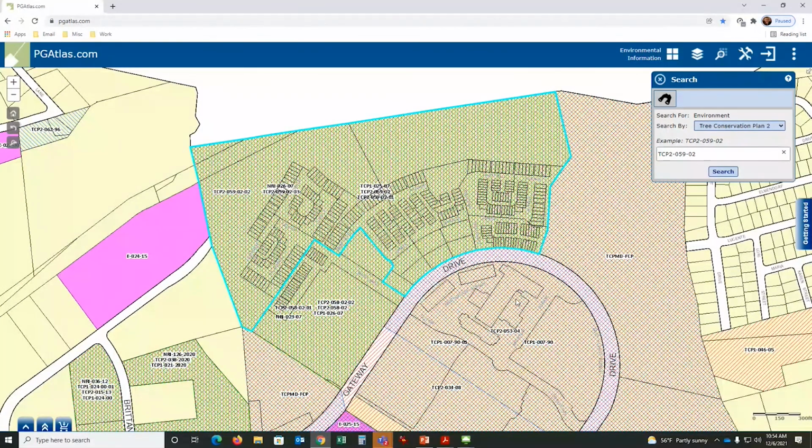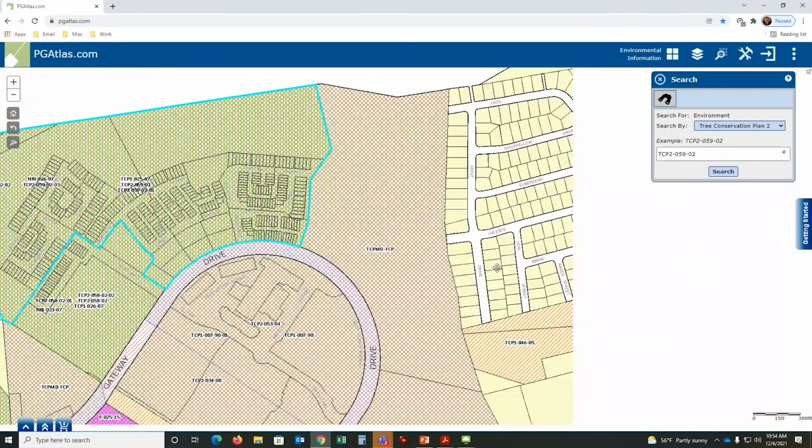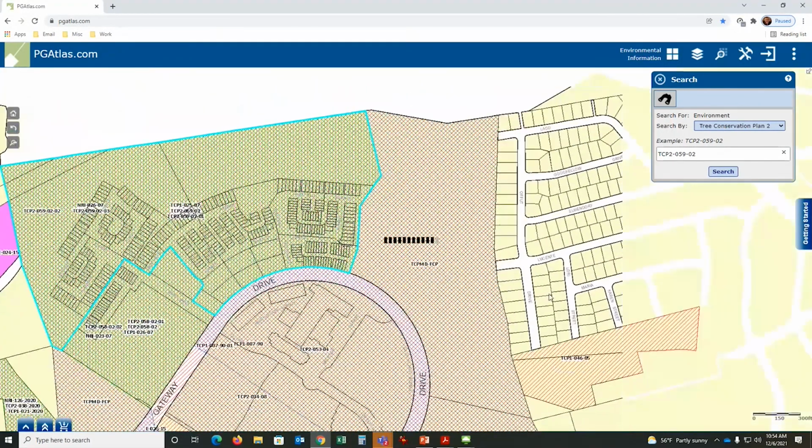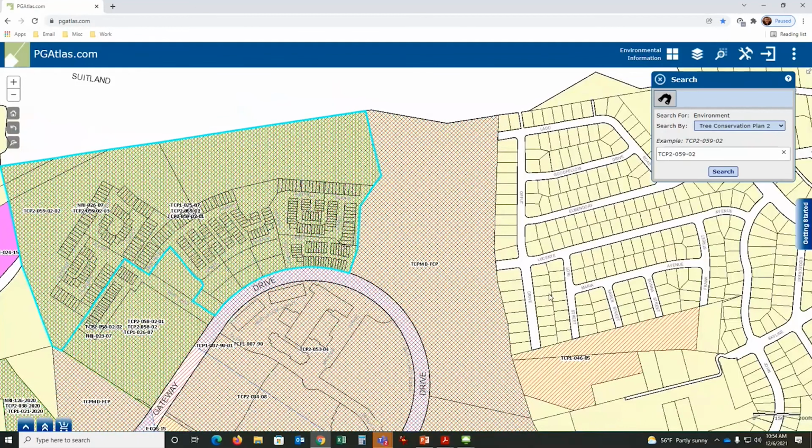What we find is a lot of realtors use this website because they are required, I think, by law to notify the buyer of the property that a tree conservation plan exists on that property. Therefore, if they're selling this one, they can search on the address and say you're clear. But if you're building, say you want to build a big garage or a swimming pool on this property, there may be restrictions, and that's the purpose of this application.